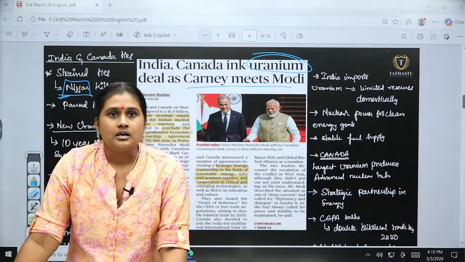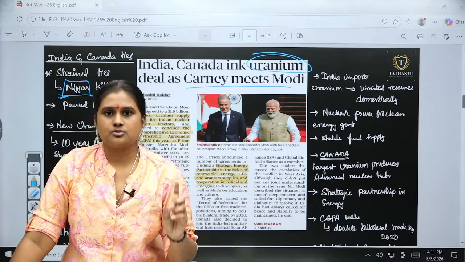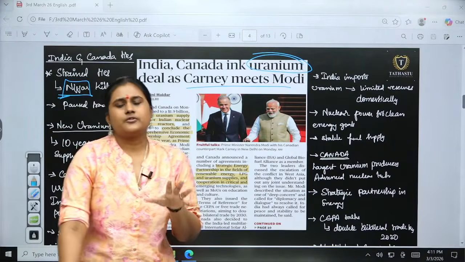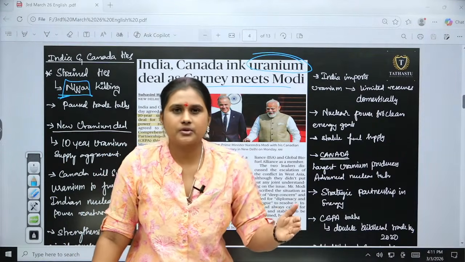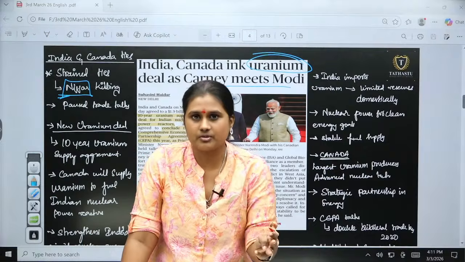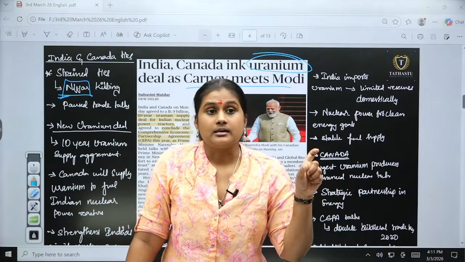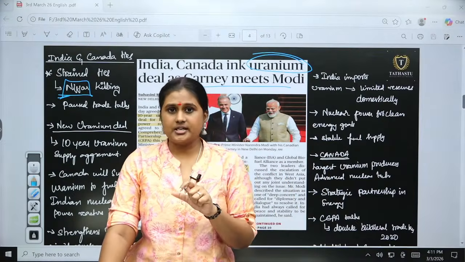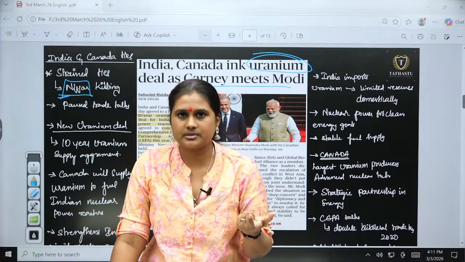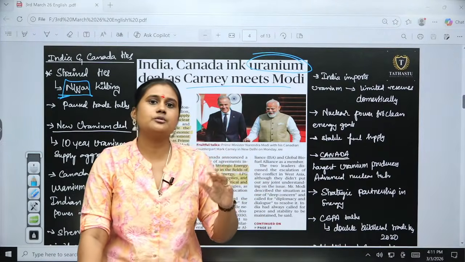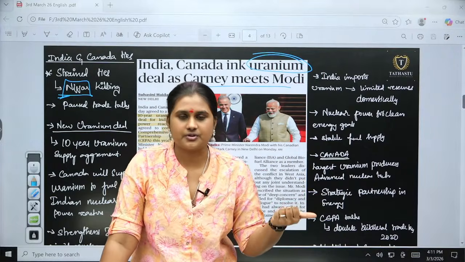The first aspect is energy. India is basically dependent upon what? Fossil fuels, right? To come out of fossil fuels, which are a non-renewable resource, we should have a sustainable and reliable source of energy. There should be a constant supply, with no disturbances in the supply of energy. So we are going towards more renewables. That is uranium, which is nuclear energy, that we are going to focus on.